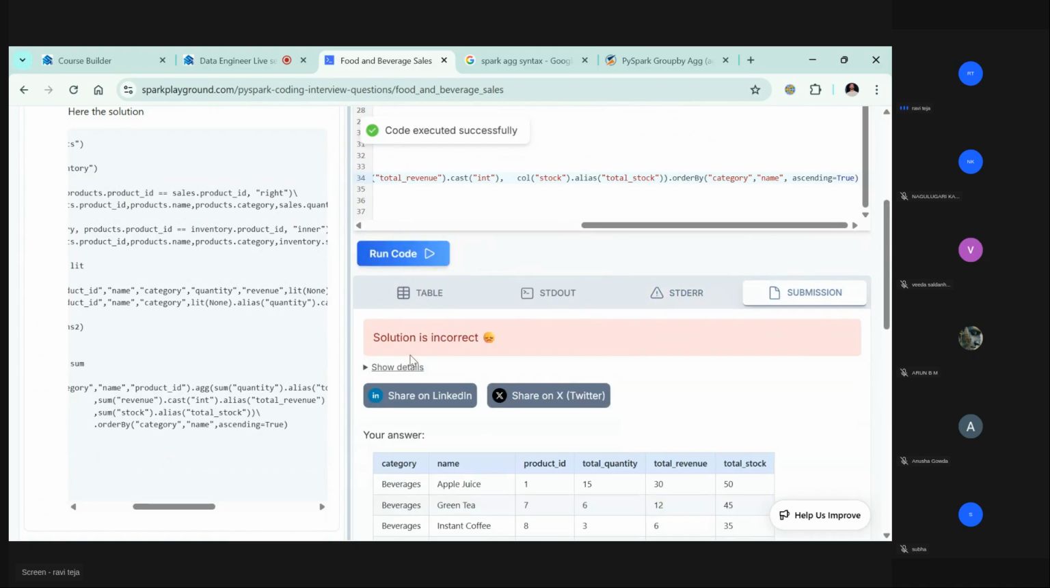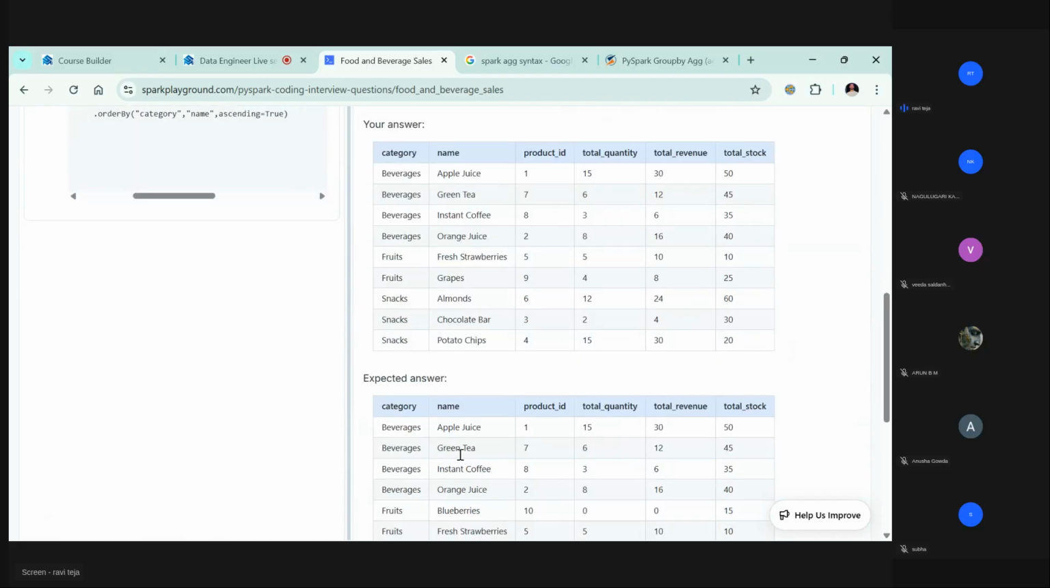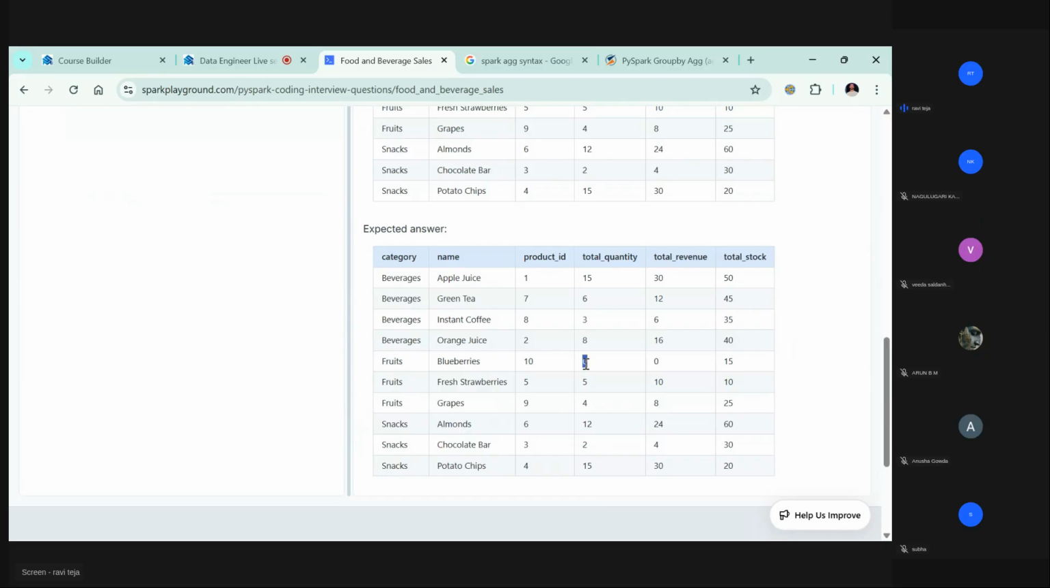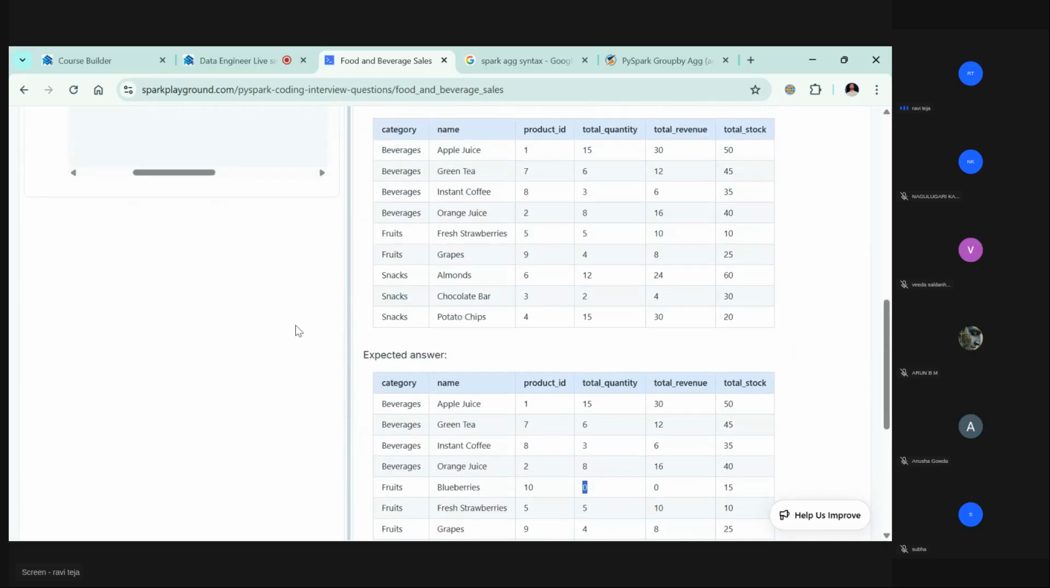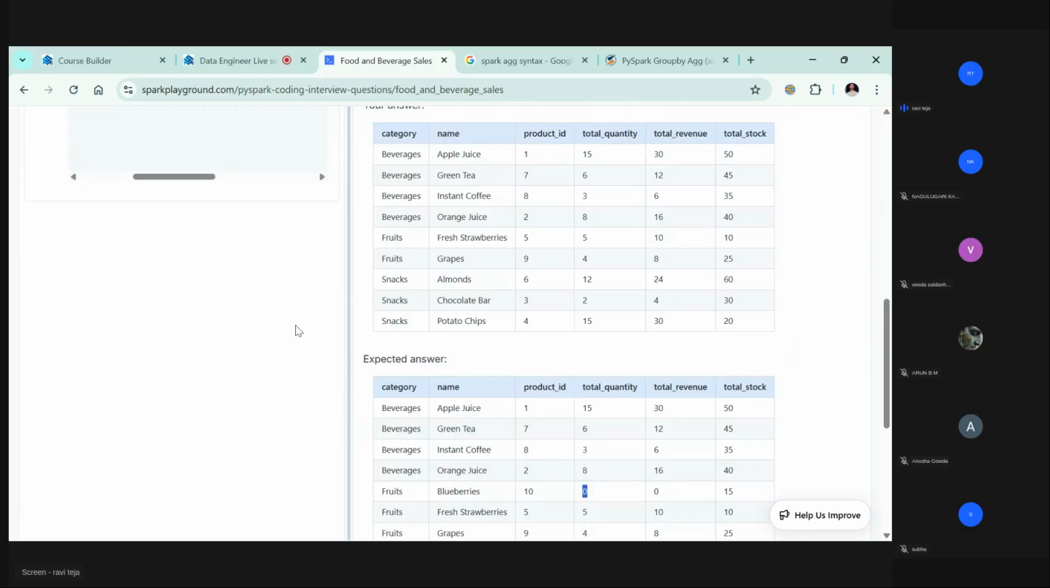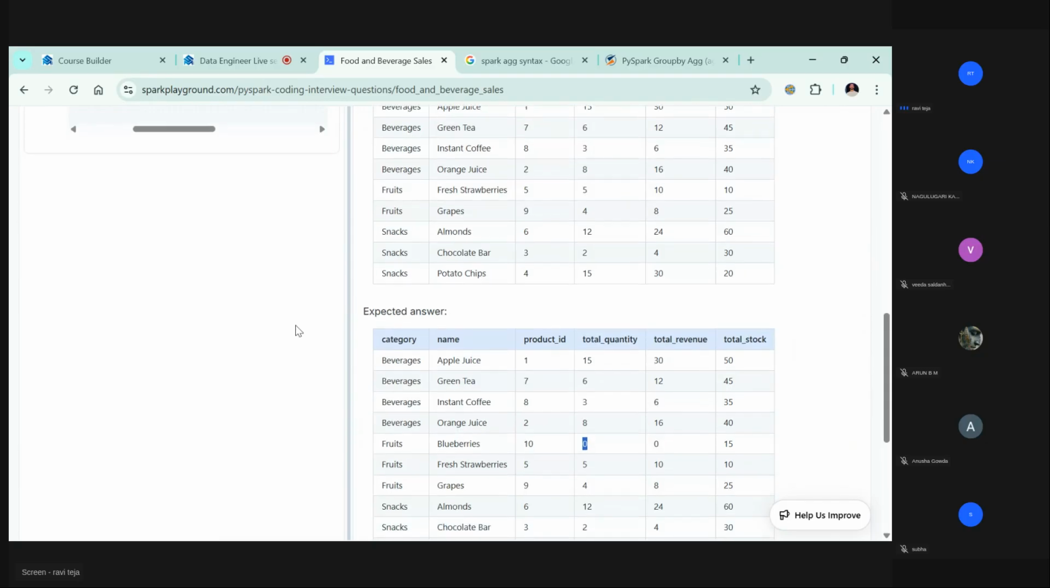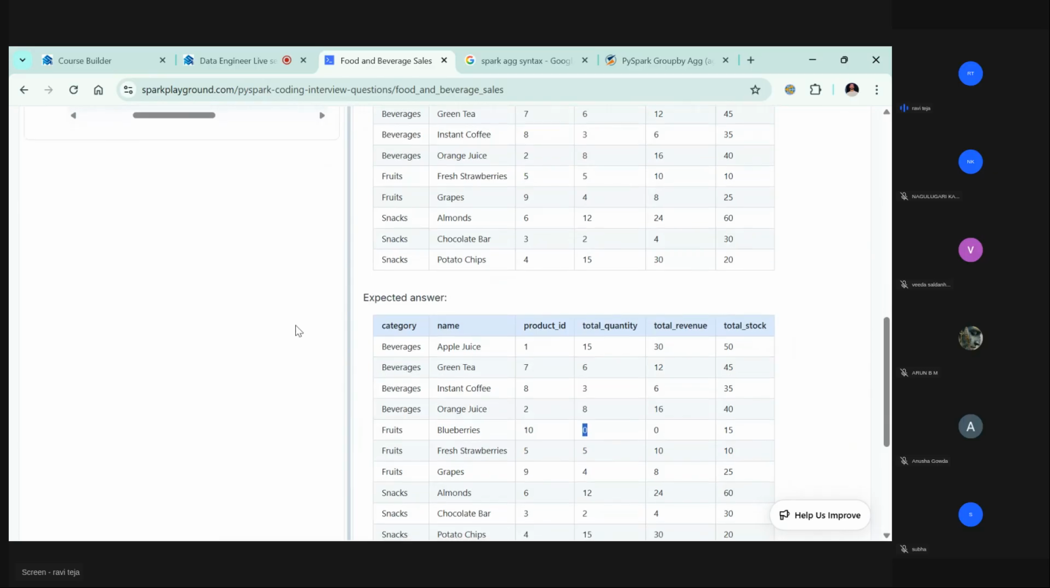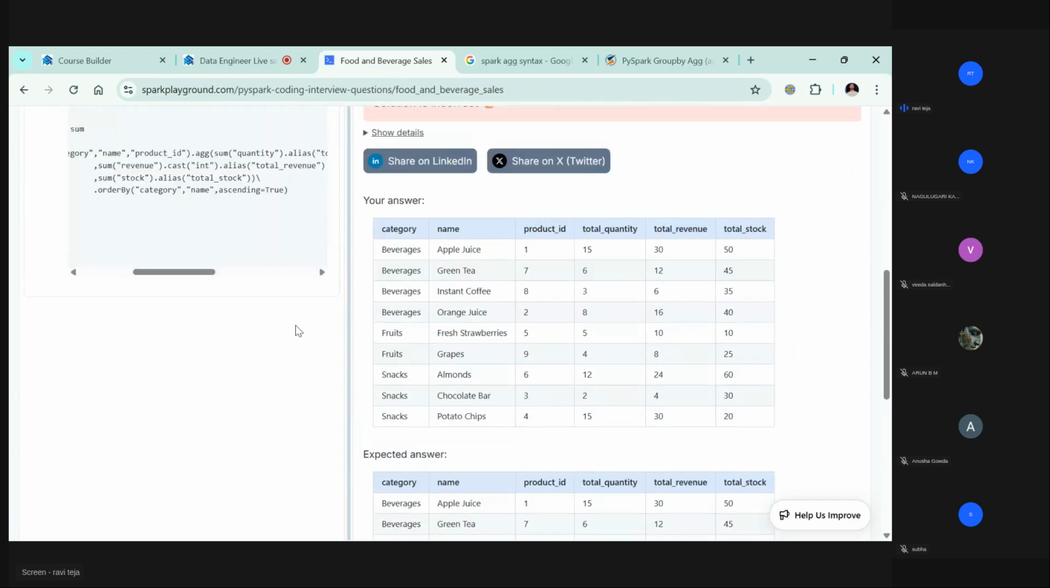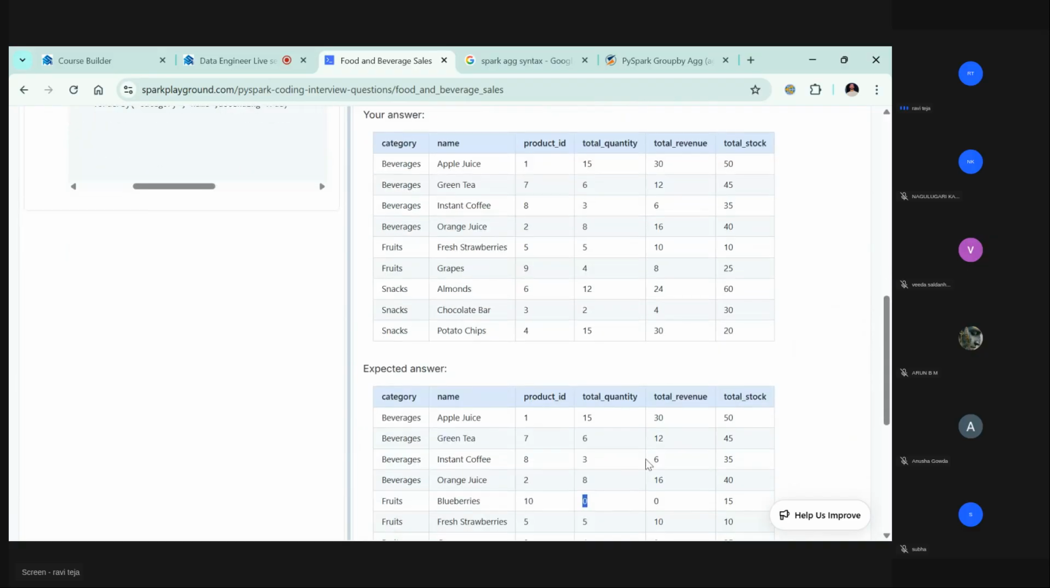Again, it's incorrect. The beverages: apple juice, green tea, instant coffee, orange juice, 1782. Okay, so these zeros, right? Why are they going with zeros? Fruits 5, 5, 816. Okay, then total stock, total quantity 0. Okay, they're going with it.